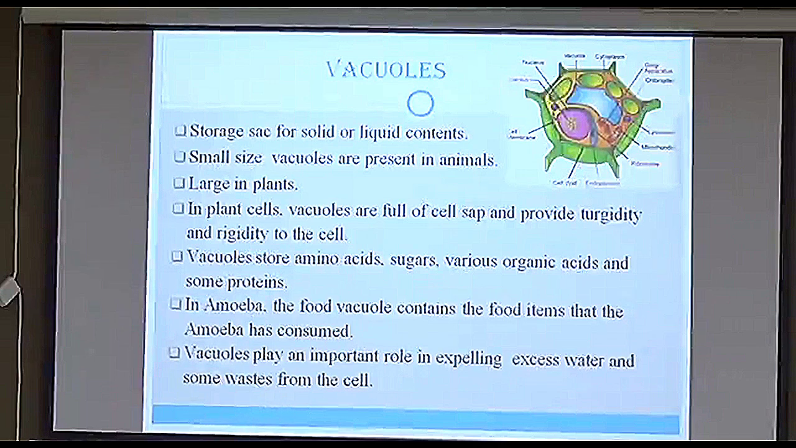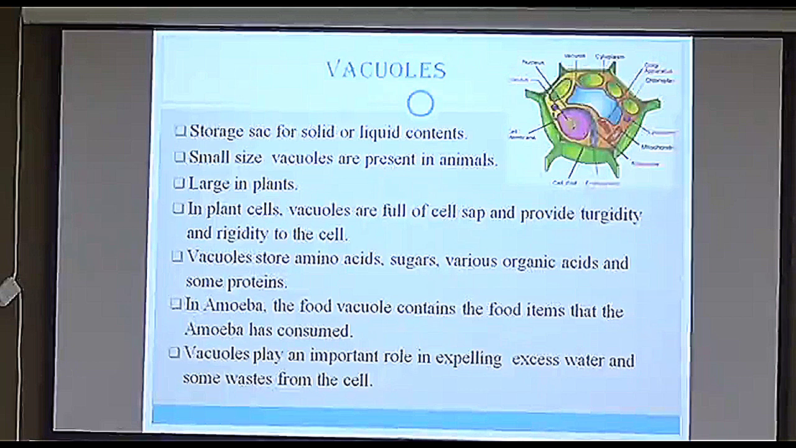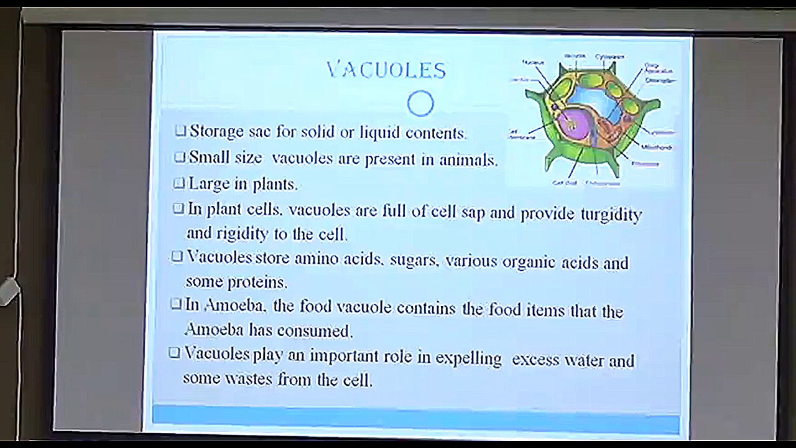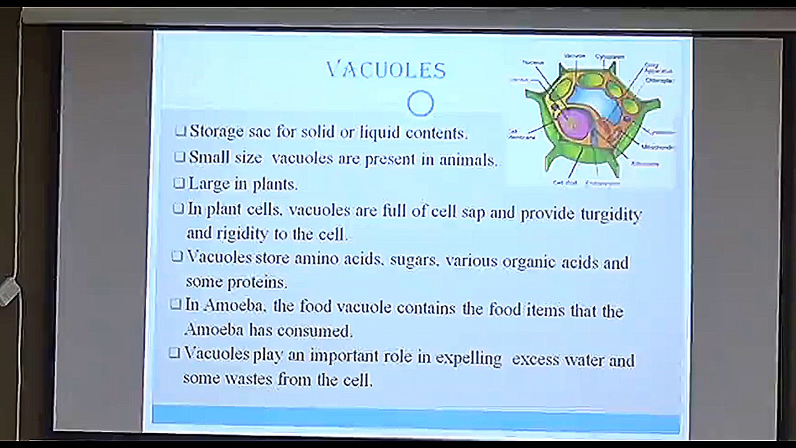In plant cells, they are full of cell sap, which provides turgidity and rigidity to the cell. Rigidity, stiffness, turgidity, water balance. Vacuoles store amino acids, sugar, various organic acids and some proteins. That means it is a storehouse of food and energy. In amoeba, the food vacuole contains the food item that the amoeba has already consumed. It also contains some waste material in some organisms. Vacuoles play an important role in expelling excess water and some waste from the cell. So it is also doing the small function of cleaning up the cell.